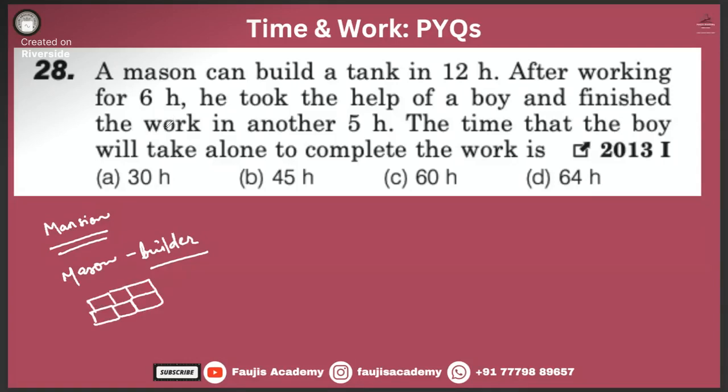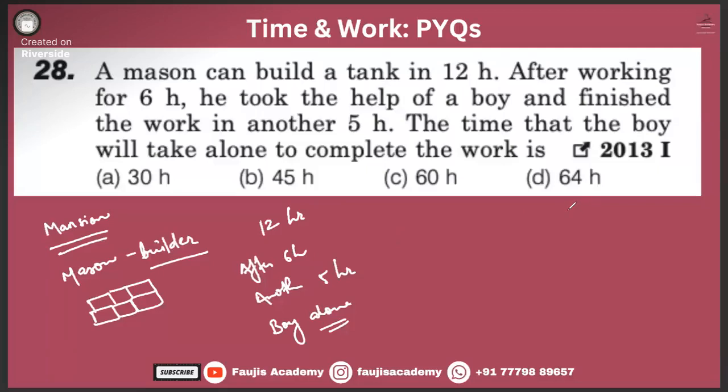So a mason can build a tank in 12 hours. This is the premise. After working for 6 hours, he took the help of a boy and finished the work in another 5 hours. The time that the boy will take alone to complete the work is? So the boy alone.